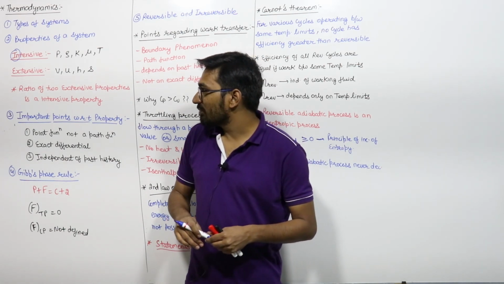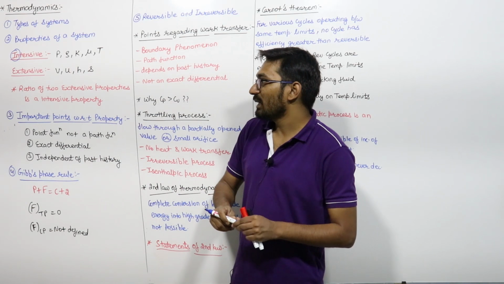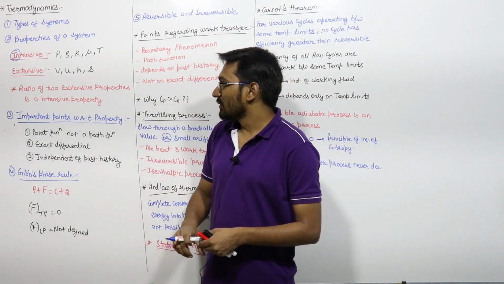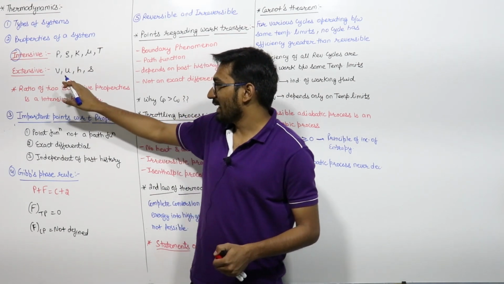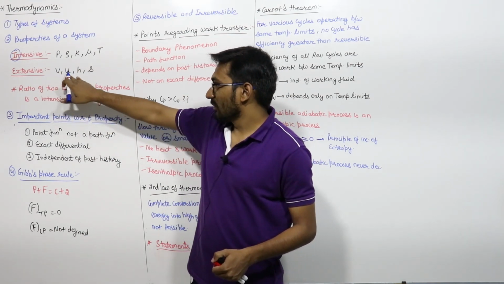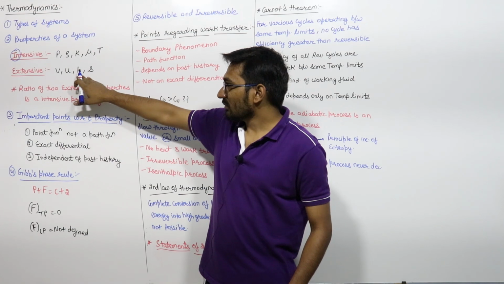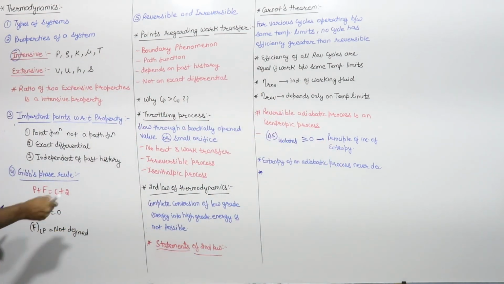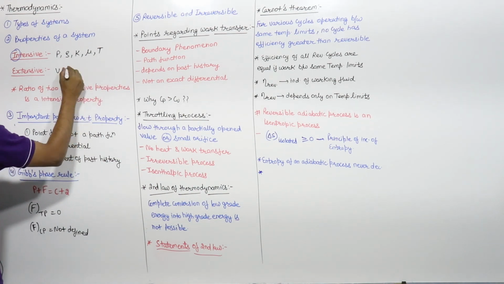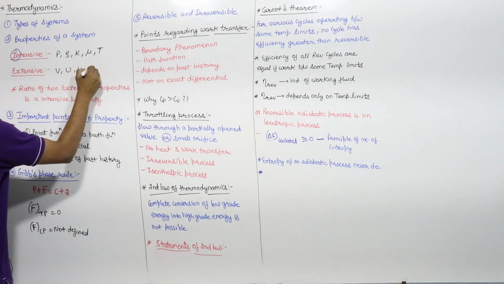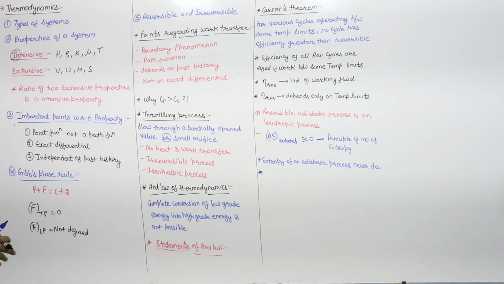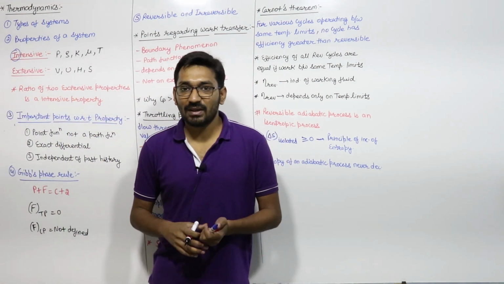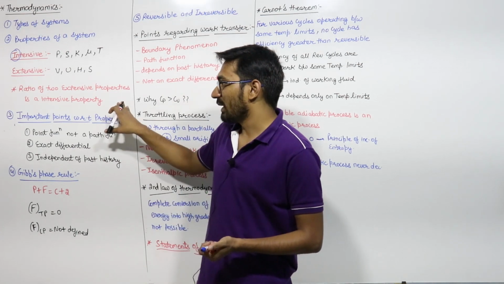Next is the extensive property. Extensive properties are dependent on mass, जो कि आपके mass पे depend करेगा. So examples of extensive property are your volume, internal energy, enthalpy, entropy, right? These are not specific, right? You can write them as internal energy, enthalpy, entropy. These are the extensive properties, and the ratio of 2 extensive properties is an intensive property, right?